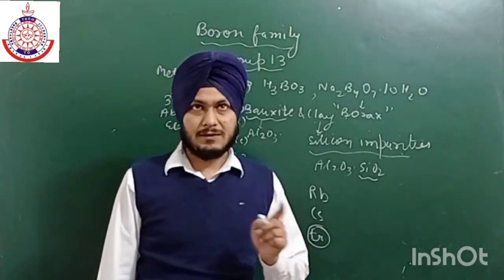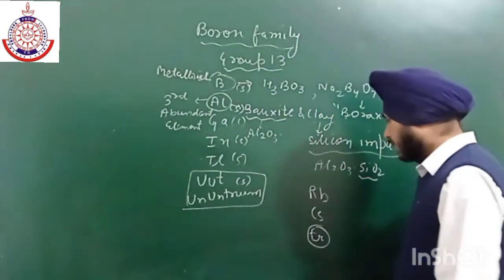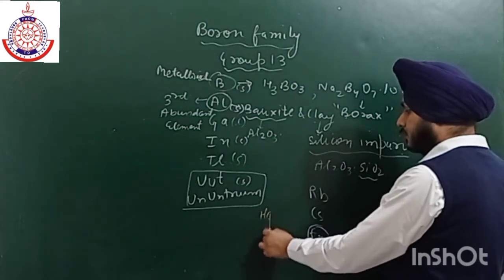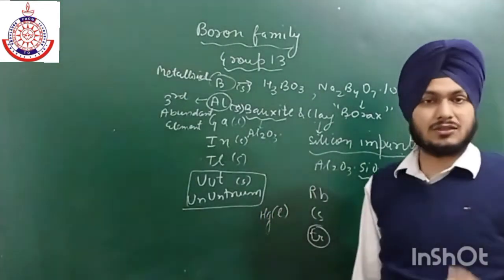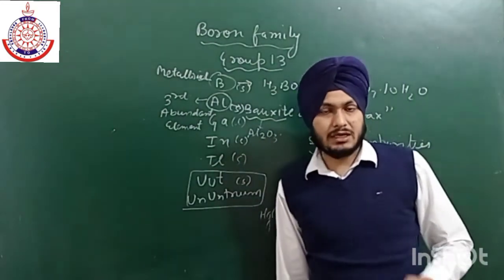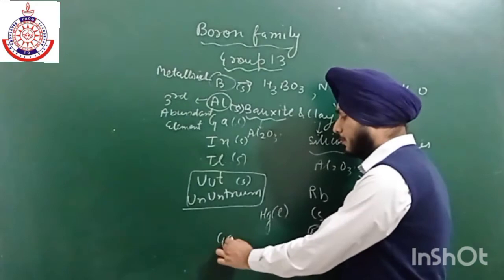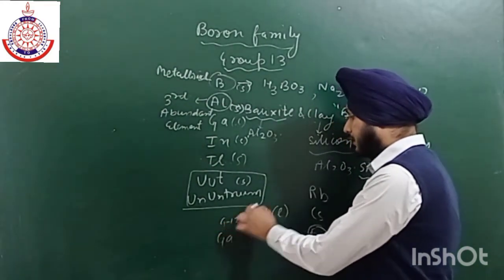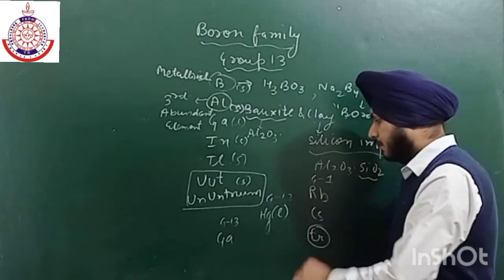Similarly, in group number 12, a d block element, mercury is a well known liquid, used in thermometers. Then we have gallium in group number 13. These are in group number 1.